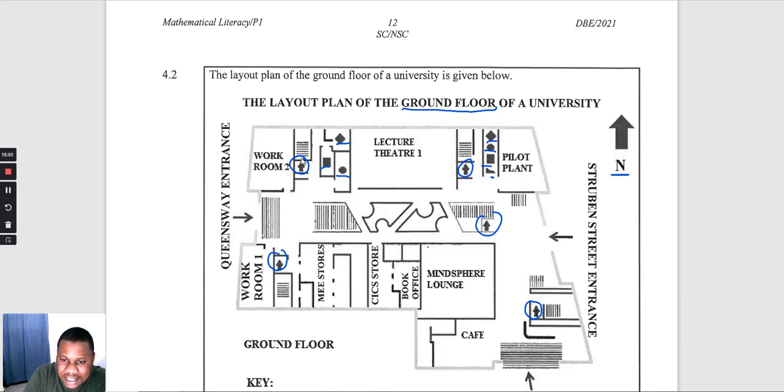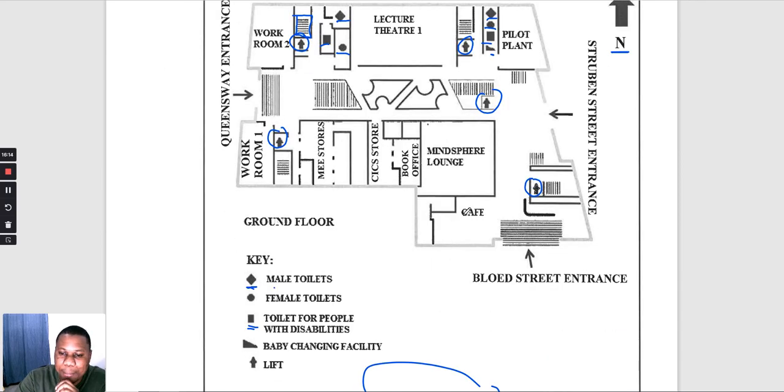Because this is a lift, these are the stairs. In most cases where there is a lift, there must be stairs next to the lift, in case the lift is not working, to take you to the upper level. So here we have the stairs that will take you to the other level. These stairs are also an indication that this is a multi-level building.